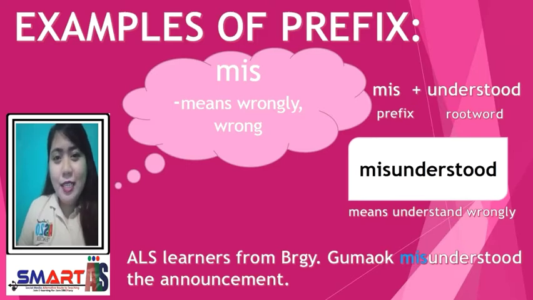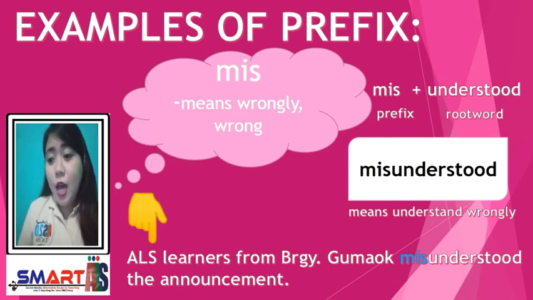Our next example of prefix is mis. It means wrongly or wrong. If we put the prefix mis and the root word understood, we may form a new word that is misunderstood, meaning understand wrongly.